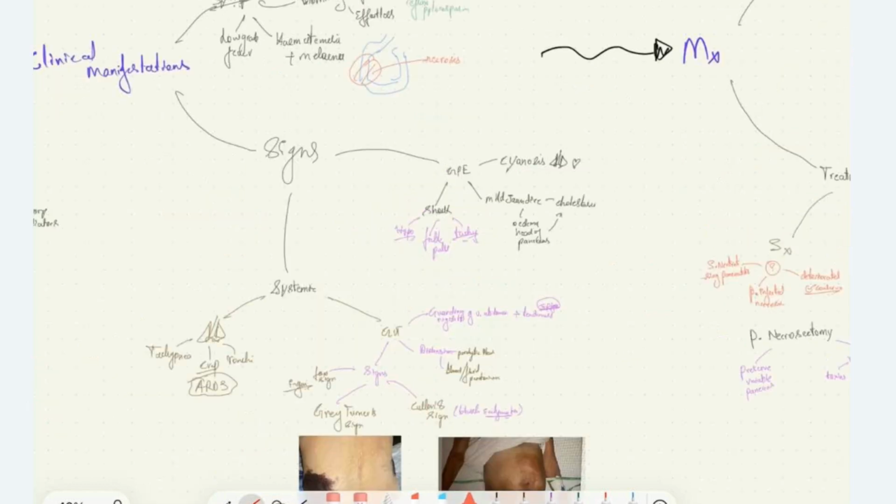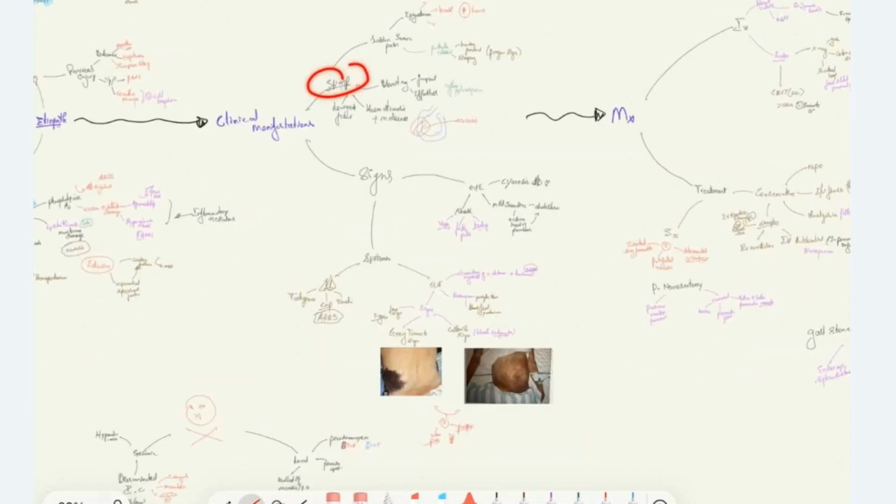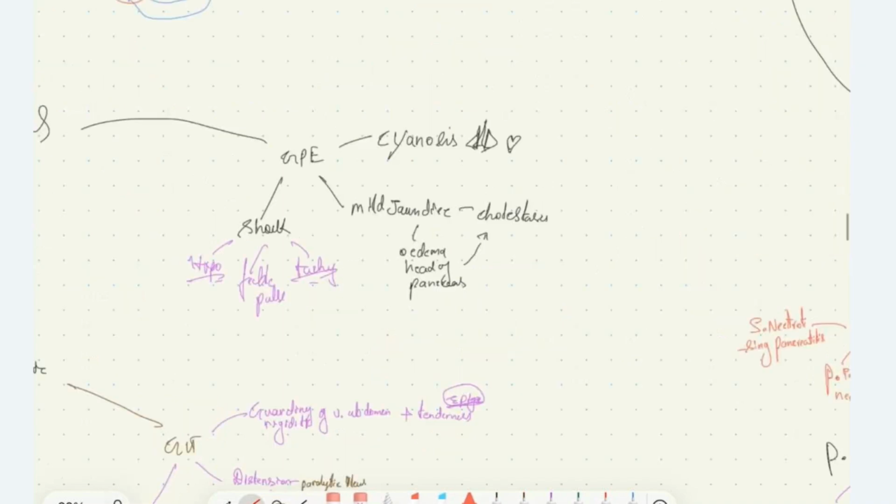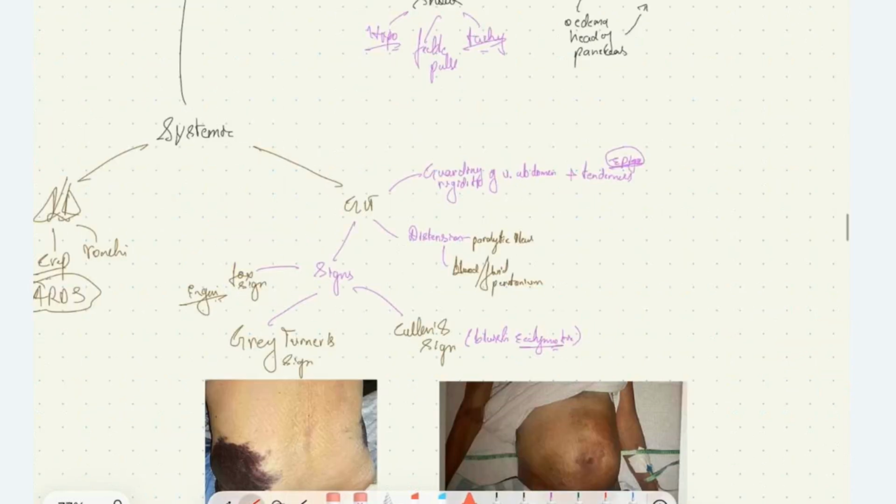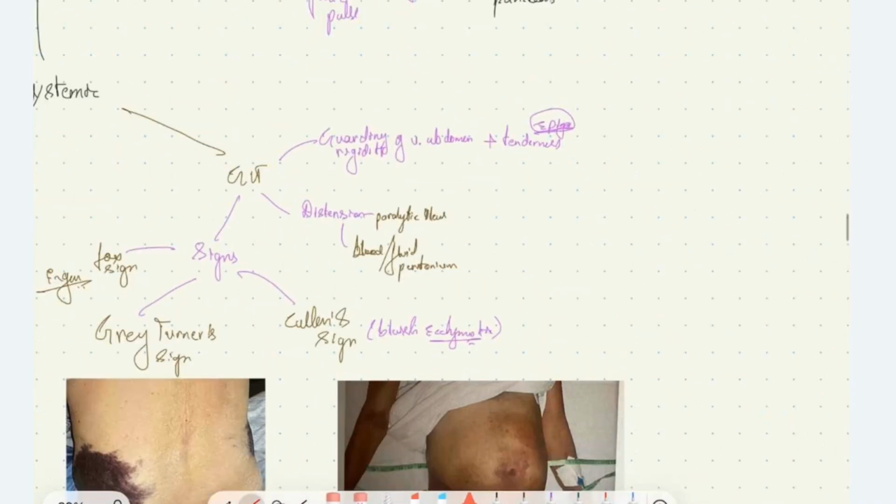Now, these are the symptoms with which the patient can present. What are the signs that we see on clinical examination? On general physical examination, we see cyanosis due to ARDS, cardiac depression, and all. We can see mild jaundice, which is secondary to edema of the head of pancreas, leading to cholestasis because the bile duct passes through it. Then we have shock features. The patient can have features of shock, which is tachycardia, feeble pulse, and hypotension. The reasons for shock we already discussed. The systemic findings are on GIT examination. The patient will have guarding and rigidity in the upper abdominal region, along with tenderness in the epigastrium.